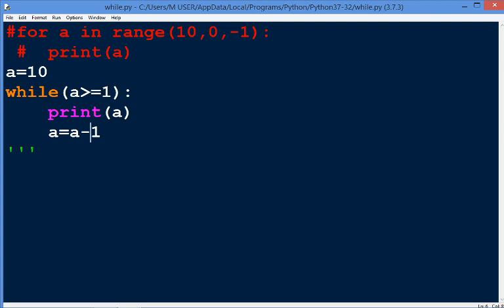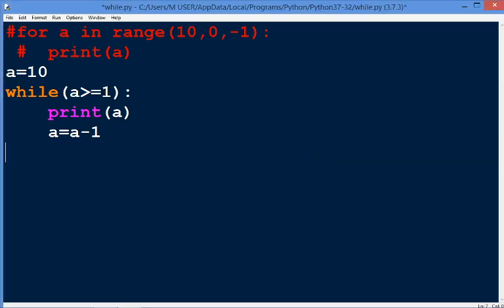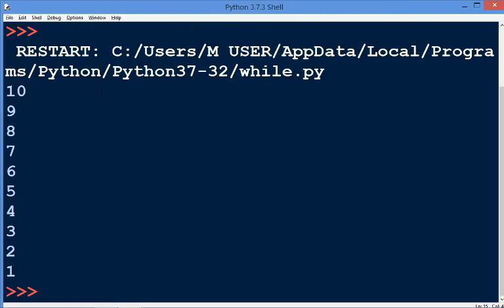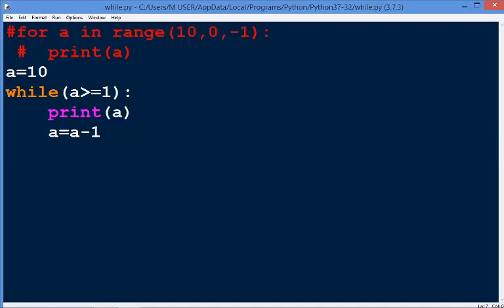Now when we save and run this program, we will get our result, that is numbers from 10 to 1. Okay, so this is the way by which we can print our result using a for loop and a while loop.